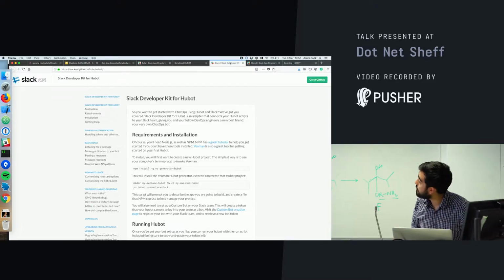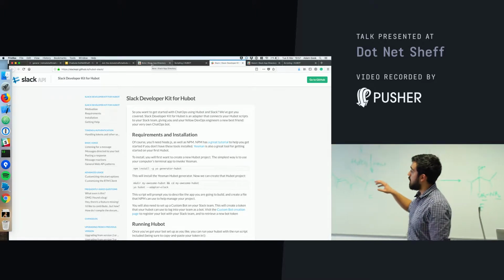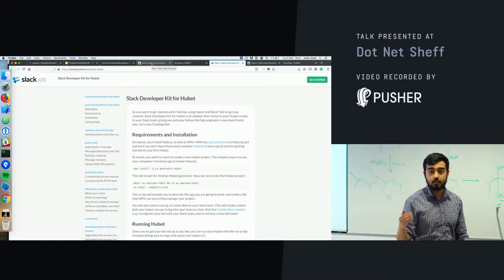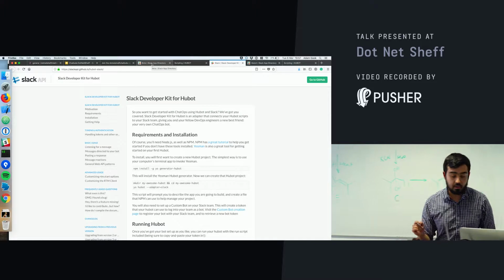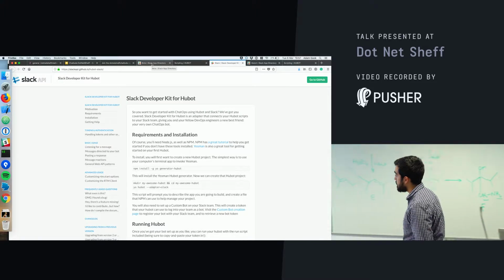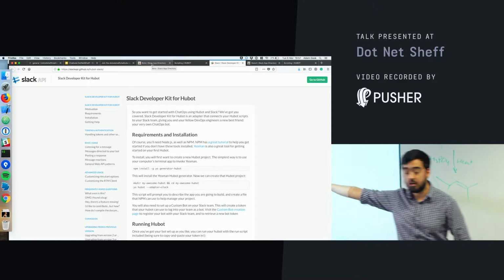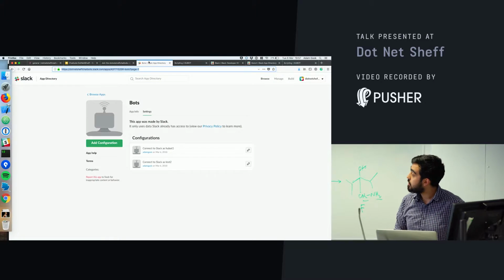Good, so first step: all of these links will be part of the slides that I send out. There's loads and loads of documentation on this. I'm also going to write in CoffeeScript, which I appreciate is neither my domain nor your domain, so that's going to be fun. If you've got npm installed, you can pretty much get started straight away by using a generator, and once you've done that, you can then start cracking.